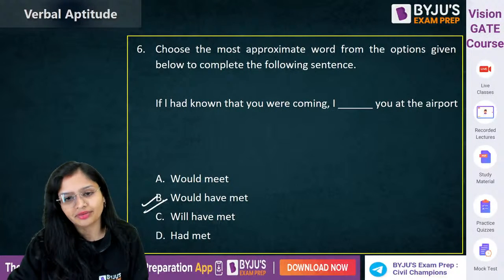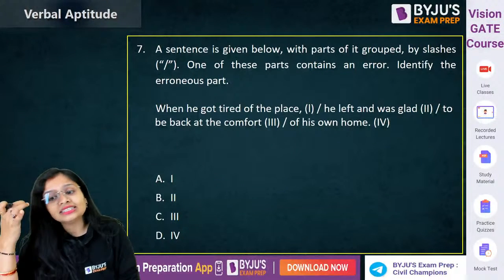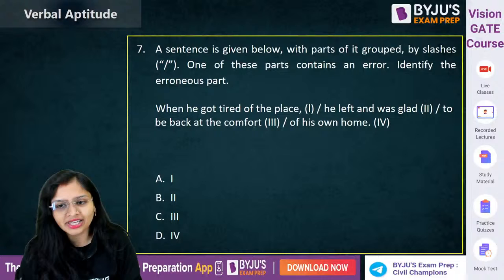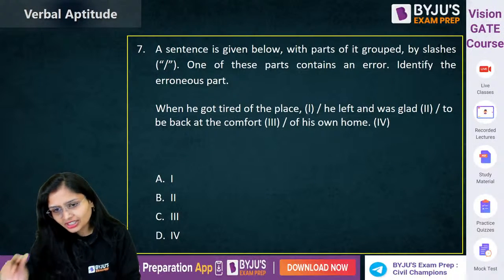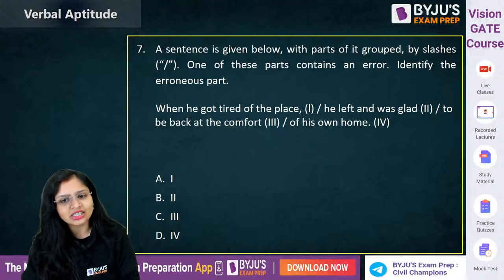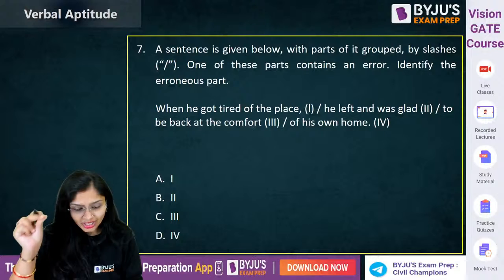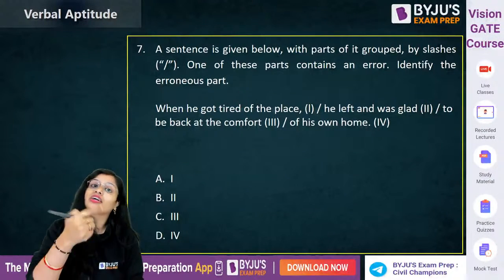Correct? Okay. Next question. A sentence is given below. So parts are given. You have to identify the part which is containing the error. When he got tired of the place, he left and was glad to be back at the comfort of his own home. Now here, guys, tell me the part in which error is there and tell me the correct one also.